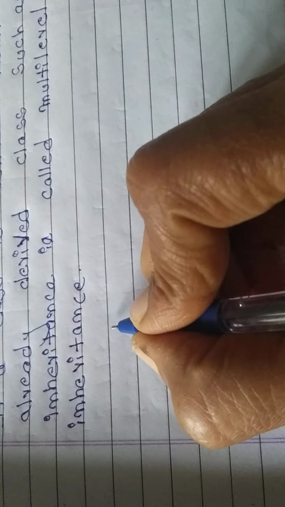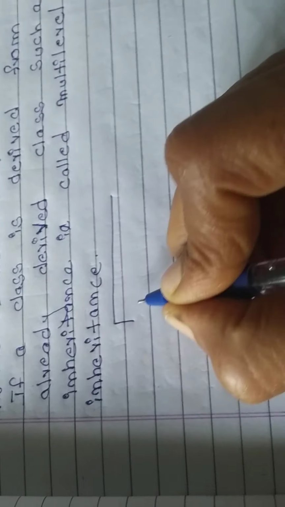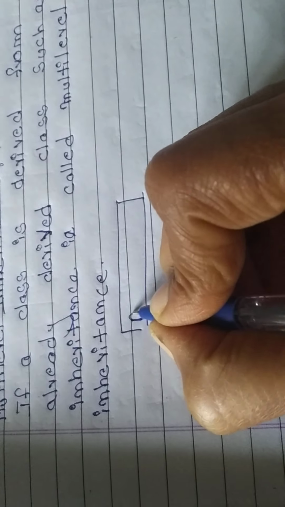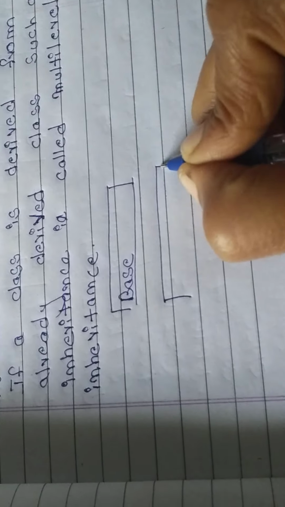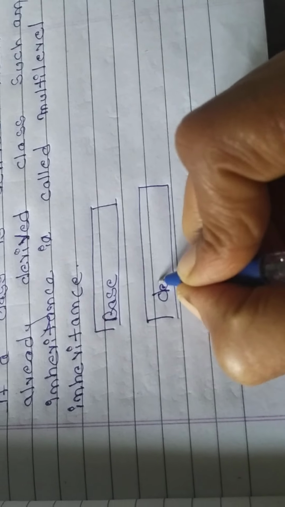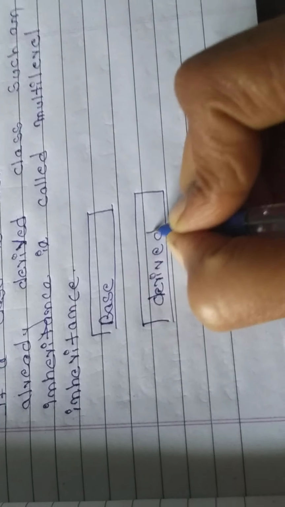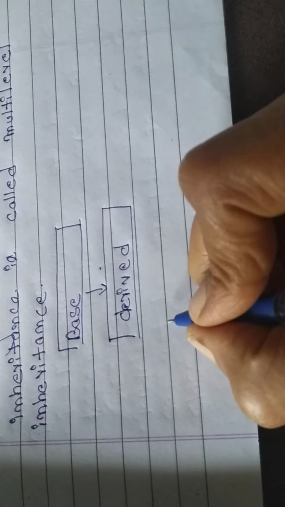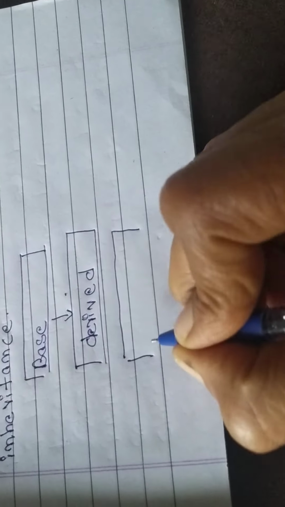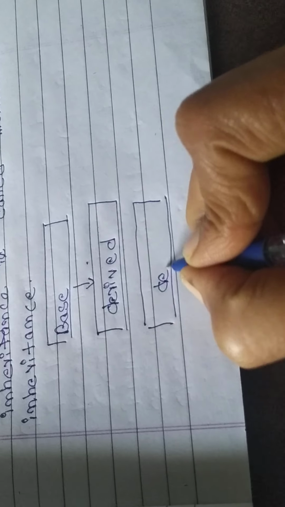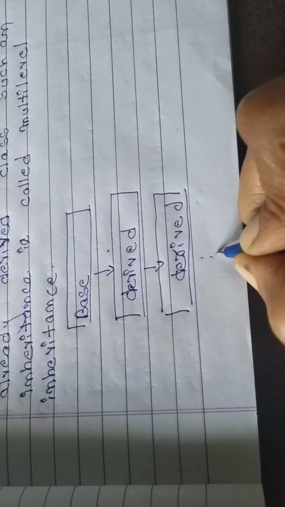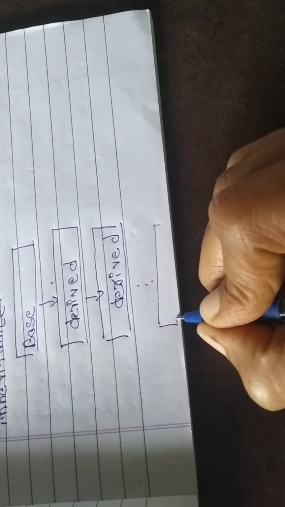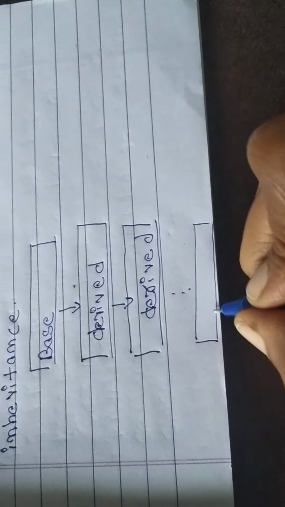Now let us see one diagram here. Here one base class is there. From where we get the properties, we call it the base class. From that, one more class is derived; we call it the derived class. From this derived class, one more class is derived. Like that, many classes will be derived. That we call multi-level inheritance.